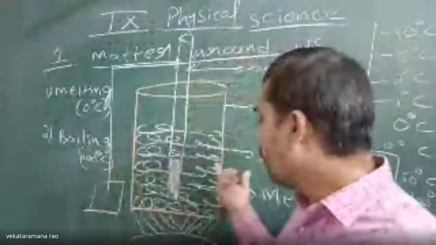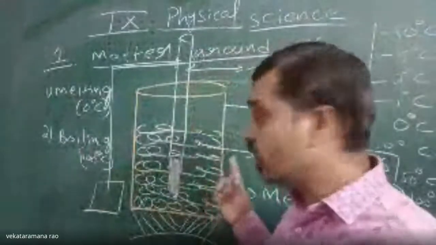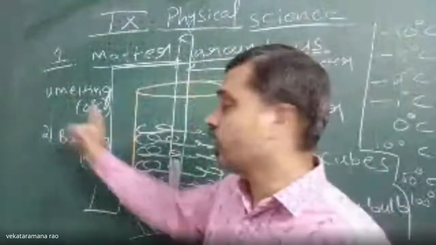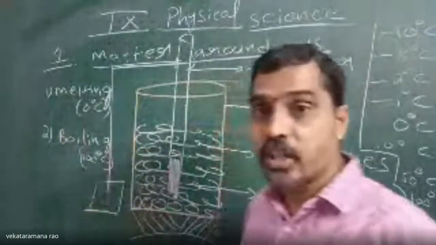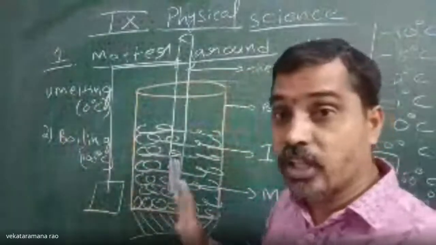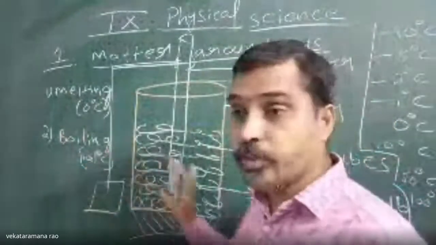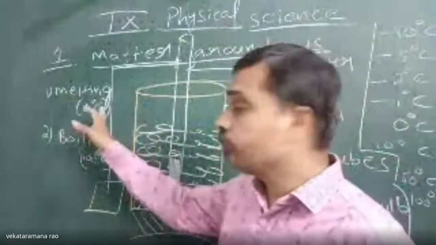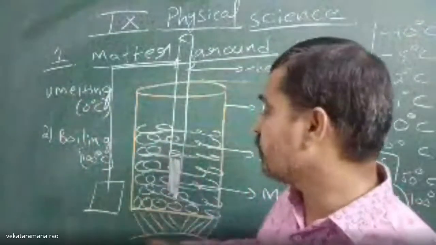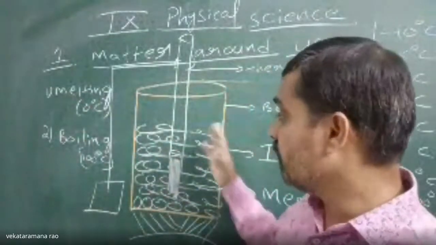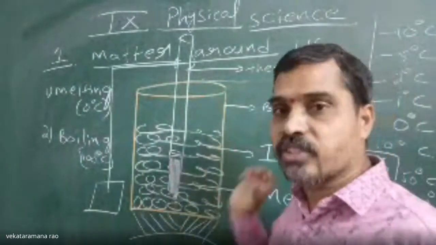Here we took ice cubes, a solid. The ice cube's melting point is 0 and the boiling point of water is 100 degrees. The melting point won't be the same for all solids, and the boiling point won't be the same for all liquids. In that way, we have the processes of conversion of solid state to liquid and liquid state to gas.